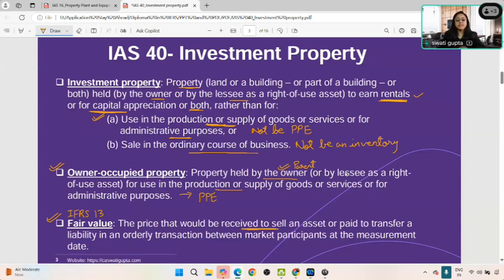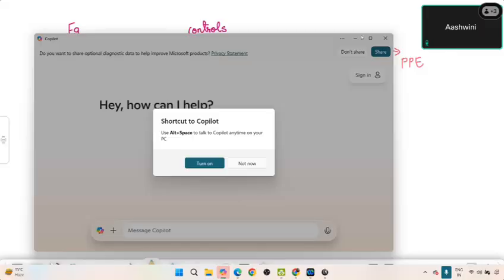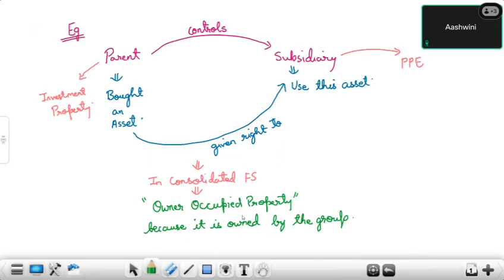Yes, Ashwani, please ask. Ma'am, in the reverse case, if the parent company considers this property, plant and equipment and the subsidiary considers it as investment property, in that case, what will be the end result?